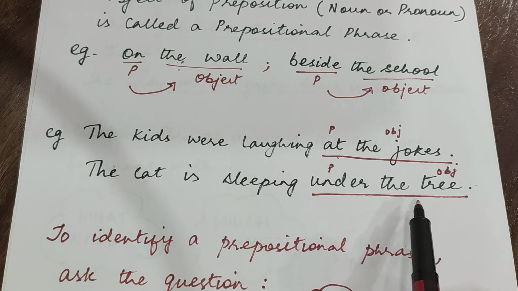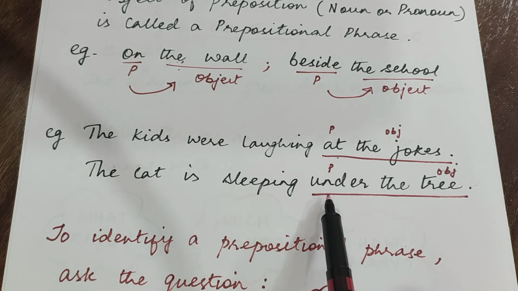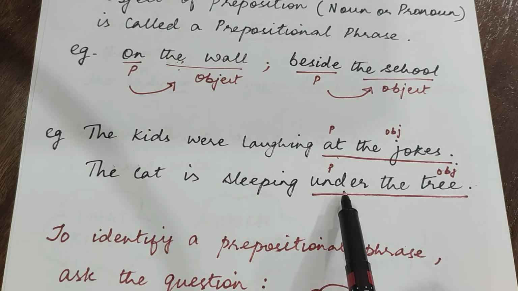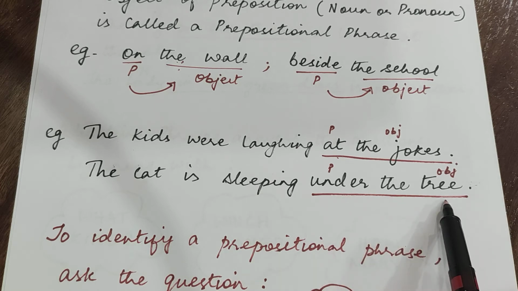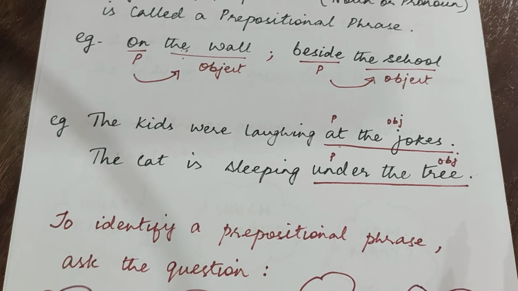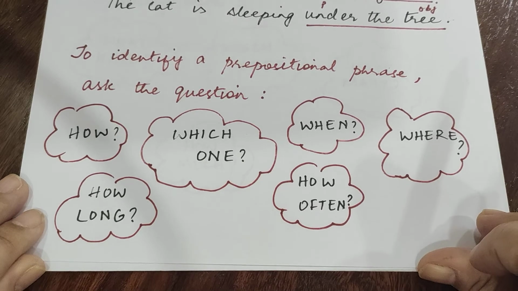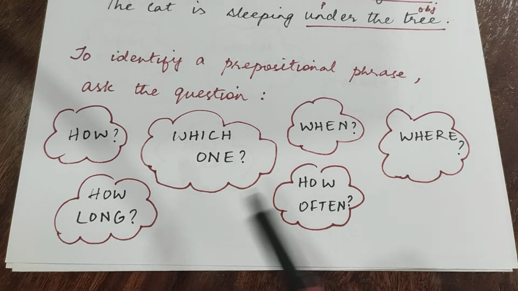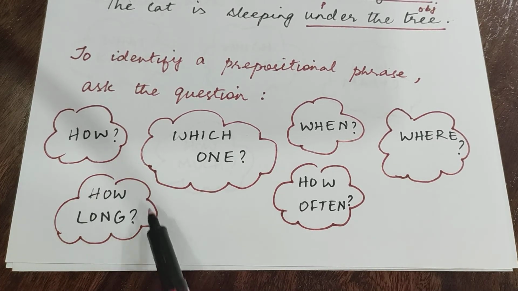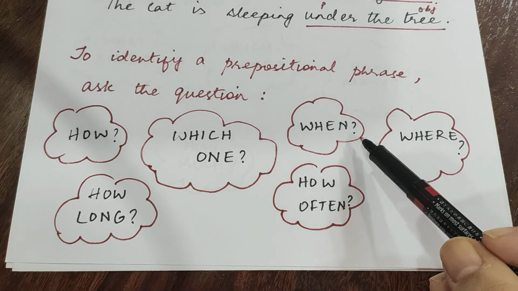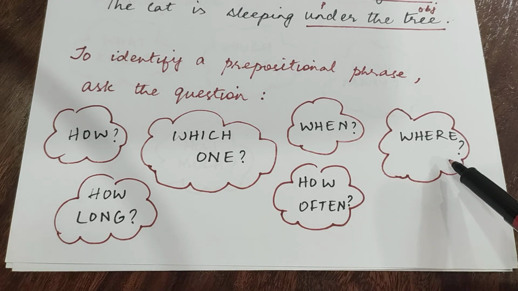Over here, the prepositional phrase is under the tree. Under is the preposition, the tree is the object. So, to identify the prepositional phrase, we ask the questions how long, which one, when, how often and where. We also ask these questions for adjective and adverb phrases.